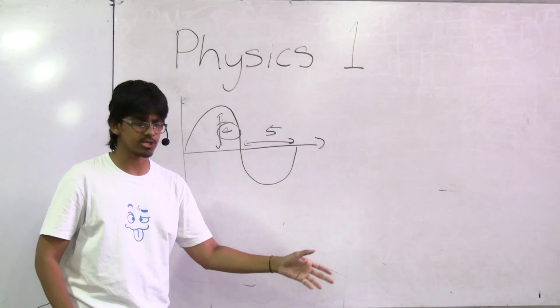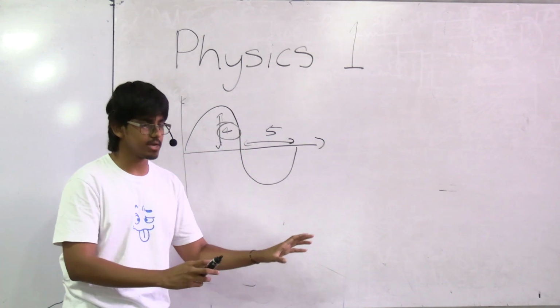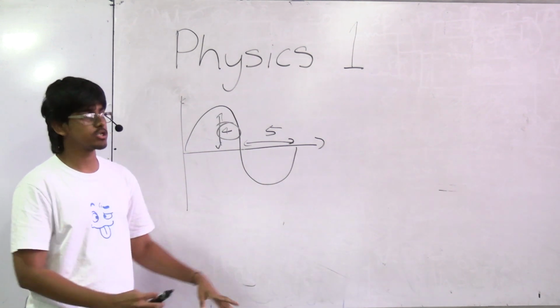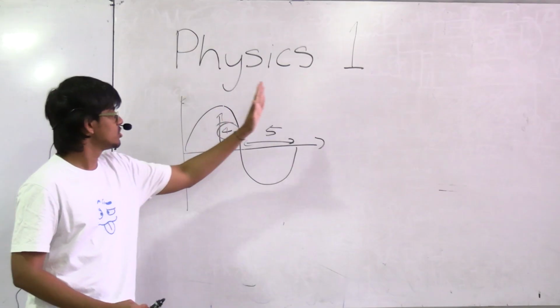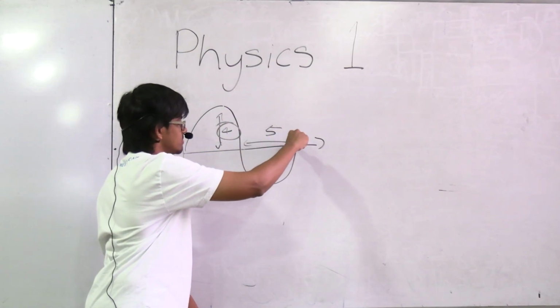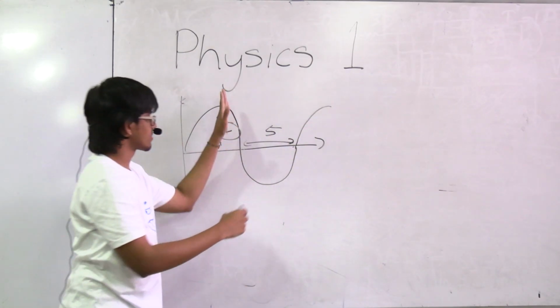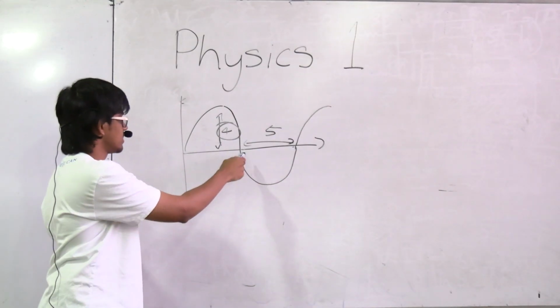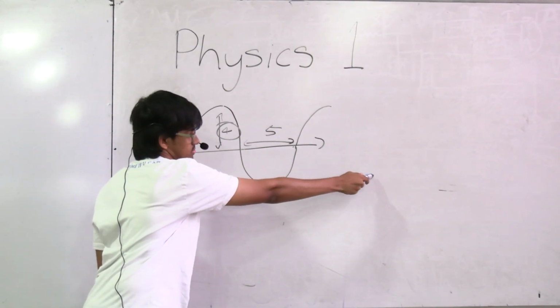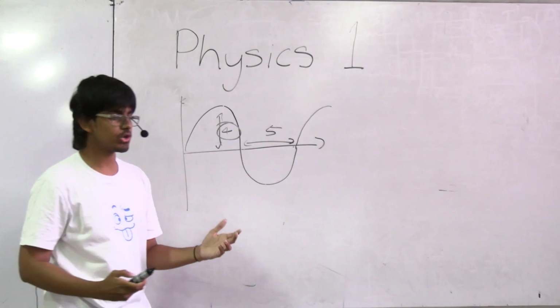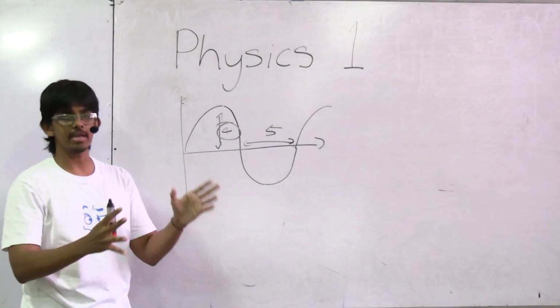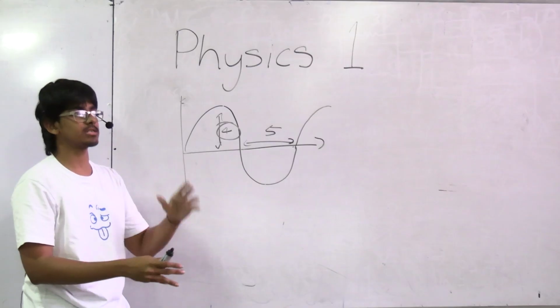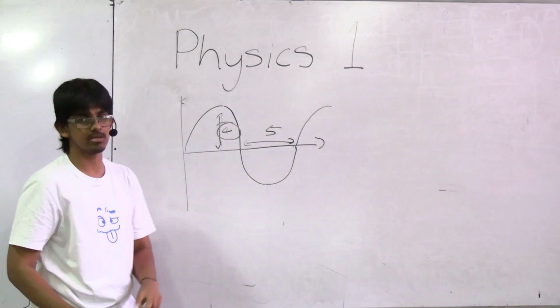Now, I think in the first question, I explained that your wavelength is going to be the distance from a crest to a crest. So let's just draw another crest here. From a crest to a crest, or from a trough to a hypothetical trough here, right? Basically any distance that is equal to that is considered the wavelength.